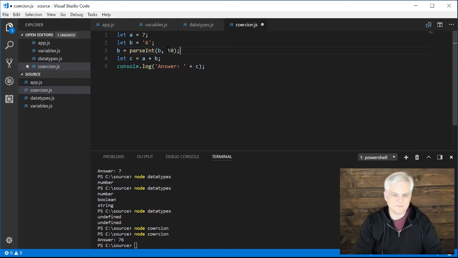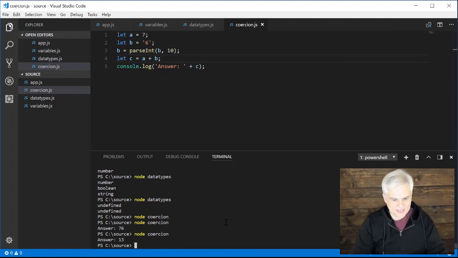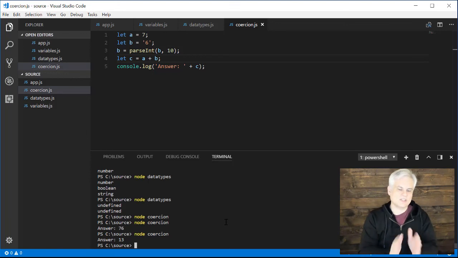All right, so that's a little technical, but typically if we use 10 in there, we're going to be just fine. So essentially what I want to do is take this 6, and based on the normal decimal system, I want to convert that into a numeric value. And then I want to continue on in lines 4 and 5 like we had before. Let's see what we get this time. The answer is 13, just as we had hoped.